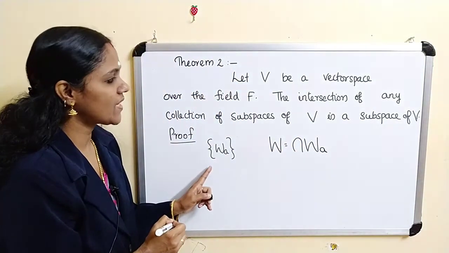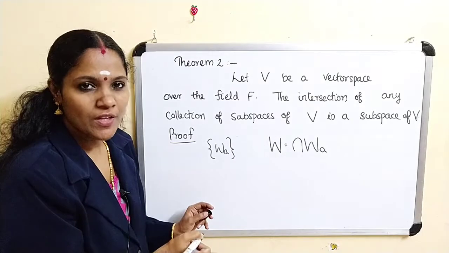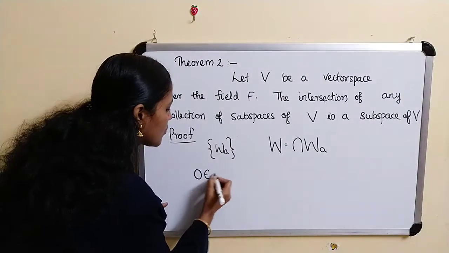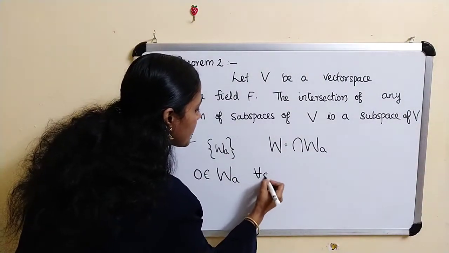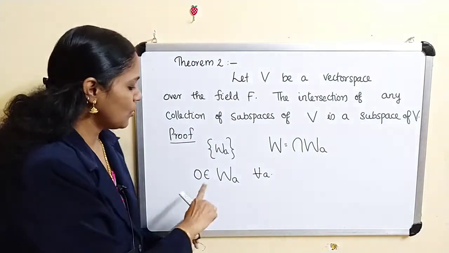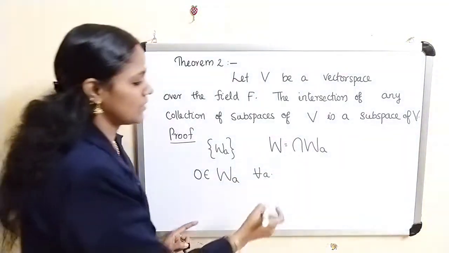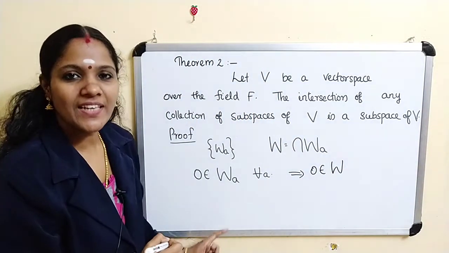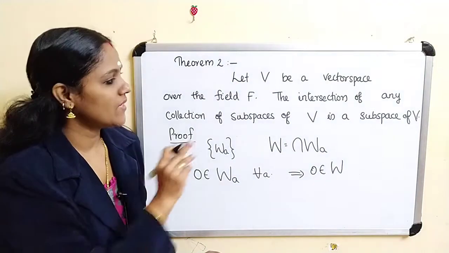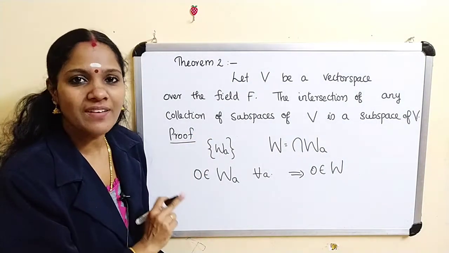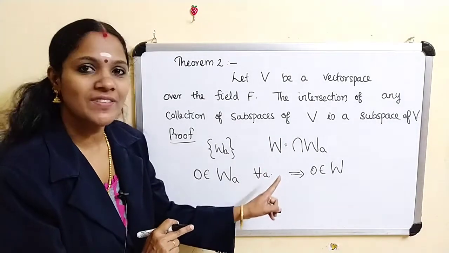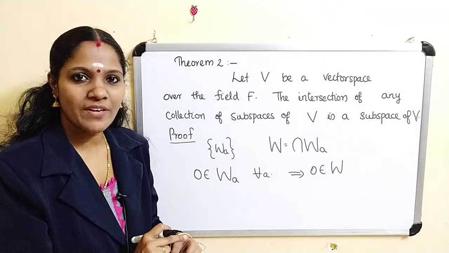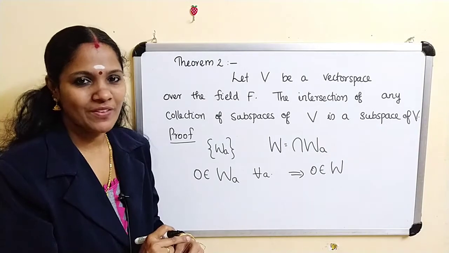Given that W_A are subspaces of V, therefore clearly 0 belongs to W_A. Therefore we get 0 belongs to W_A for every A, so 0 belongs to the intersection also. This implies 0 belongs to W. Thus we get W is a non-empty subset of V. So using our theorem 1, to prove W is a subspace, it is enough to prove that for any alpha, beta belonging to W and c belonging to F, c alpha plus beta belongs to W. We have to prove that.